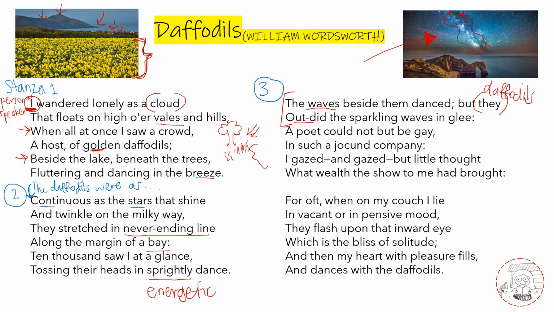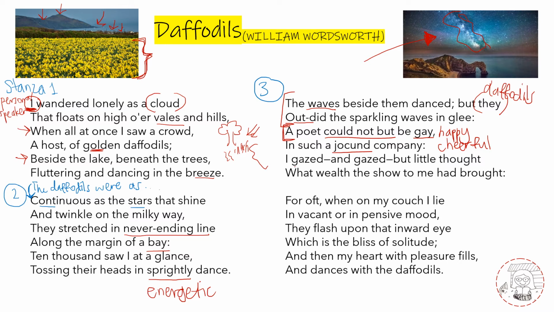And then in this third line here, he tells us that a poet, referring to himself, a poet could not but be gay. Translating this into more colloquial English, it means that someone like him cannot help feeling happy, in such a jocund company. What does jocund mean? Jocund means cheerful, light-hearted. So he's basically saying, I couldn't help feeling happy with such cheerful friends around me. And he's referring to the daffodils again.